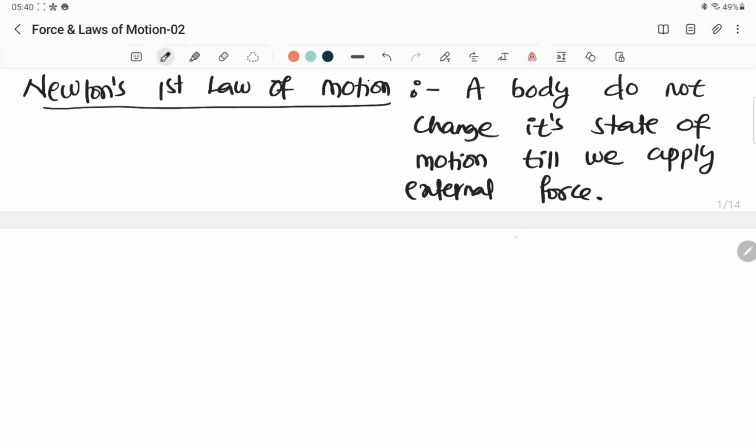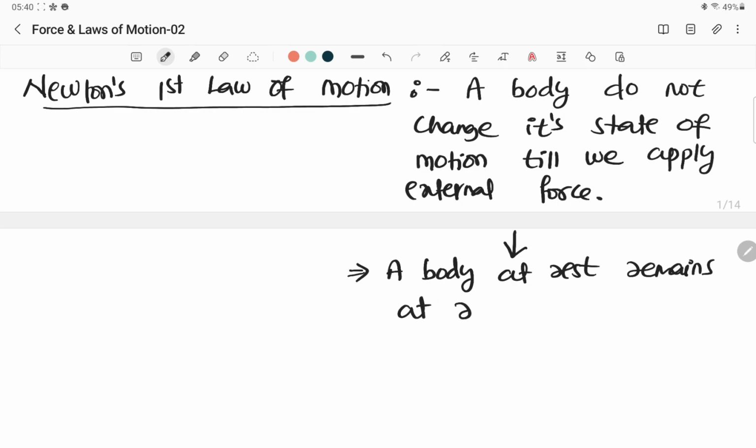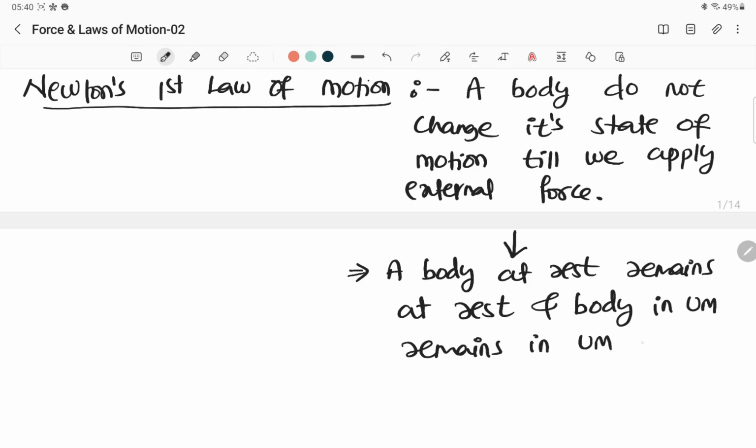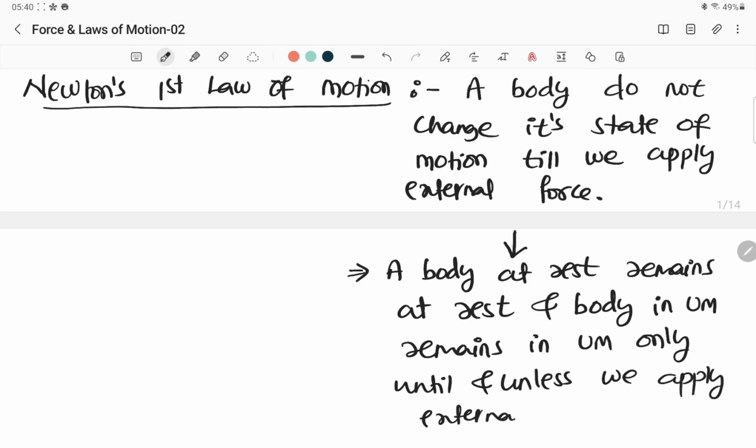To elaborate this definition, how are you going to write it? You are going to write: a body at rest remains at rest, and a body in uniform motion remains in uniform motion only until and unless we apply an external force. This is the complete Newton's first law of motion.